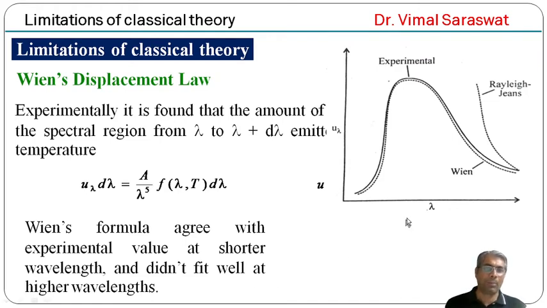This curve fits well with the experimental curve at shorter wavelength, and as the value of lambda increases, the deviation of this curve becomes higher and higher from the experimental curve.